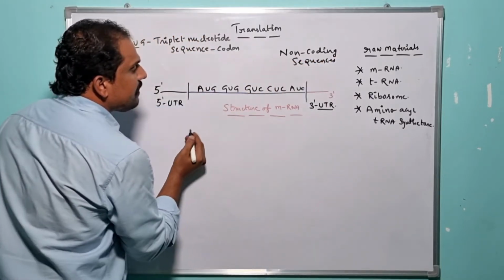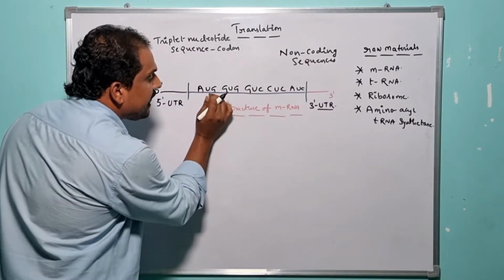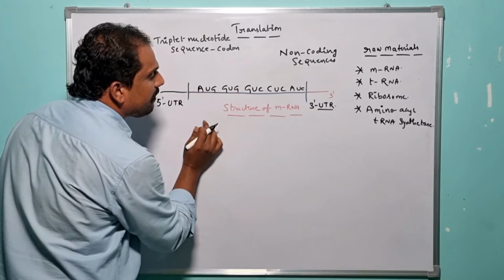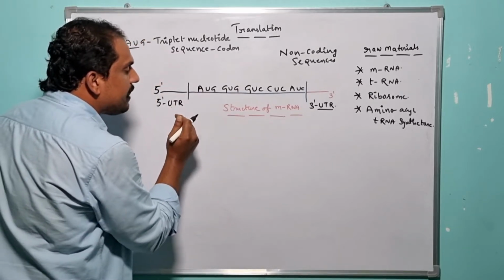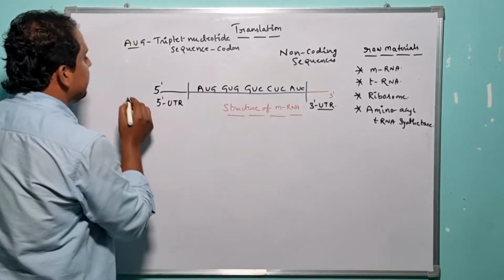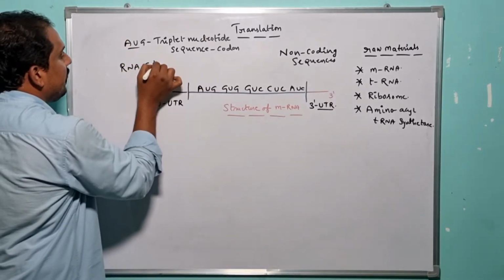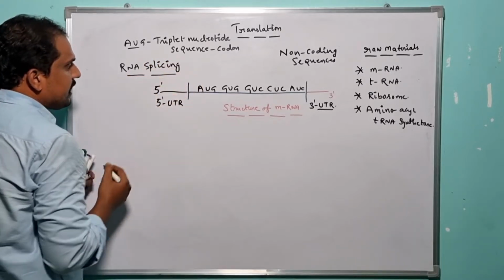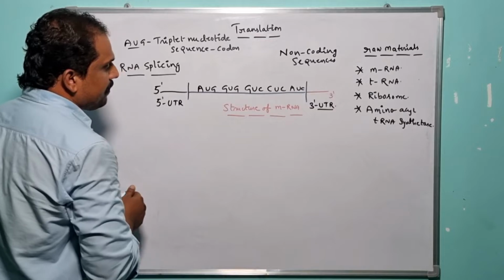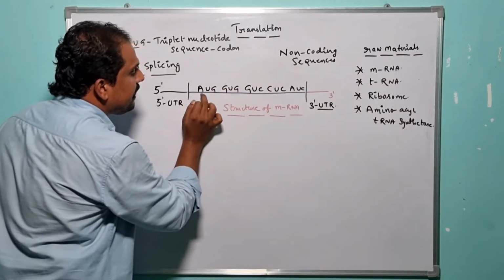So the non-coding sequences are the introns which are present in the eukaryotic mRNA. They get spliced out from the eukaryotic mRNA by a specific process, and it is nothing but what? RNA splicing. RNA splicing is the mechanism responsible for splicing out the non-coding sequences which are present in between two successive sense codons.